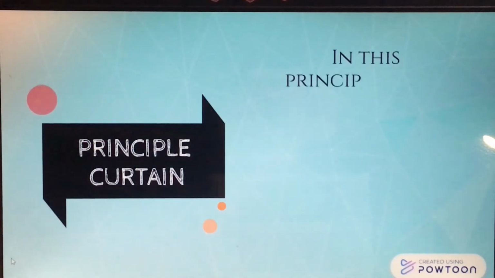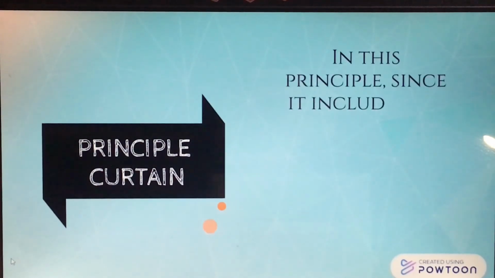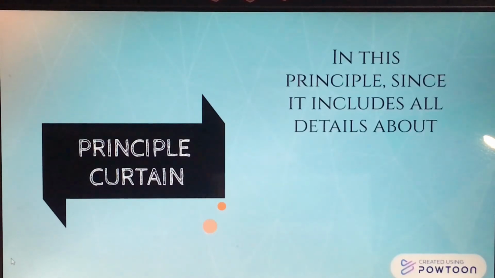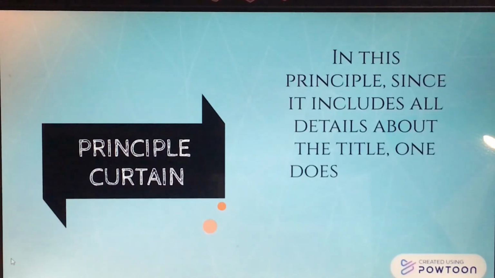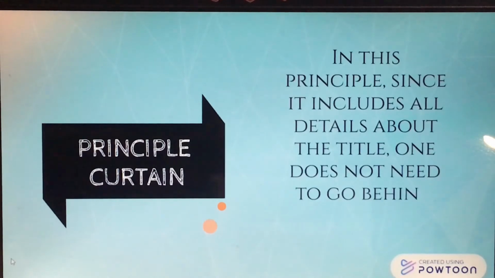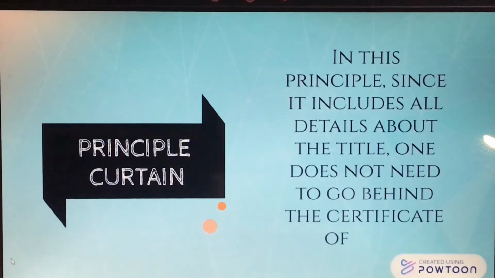For the curtain principle, since the title includes all details, one does not need to go behind the certificate of title. This implies that ownership need not be shown by lengthy, complete documents held by the owner. All the requisite ownership details are on the certificate of title.